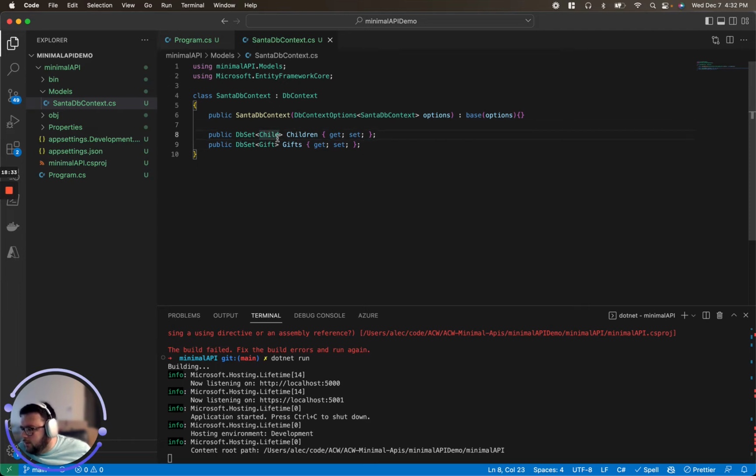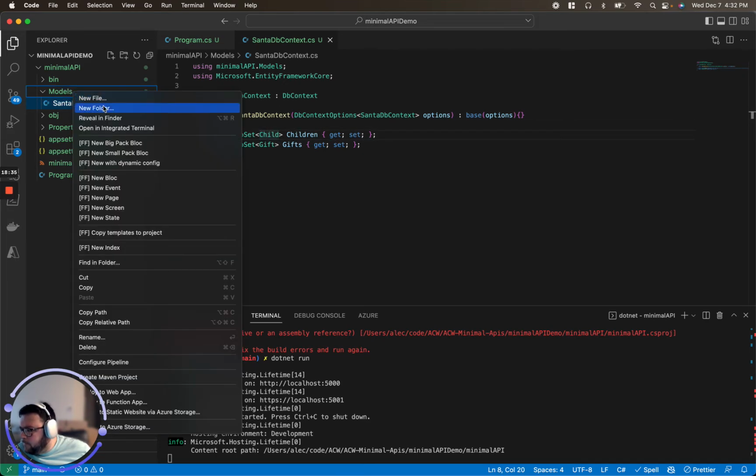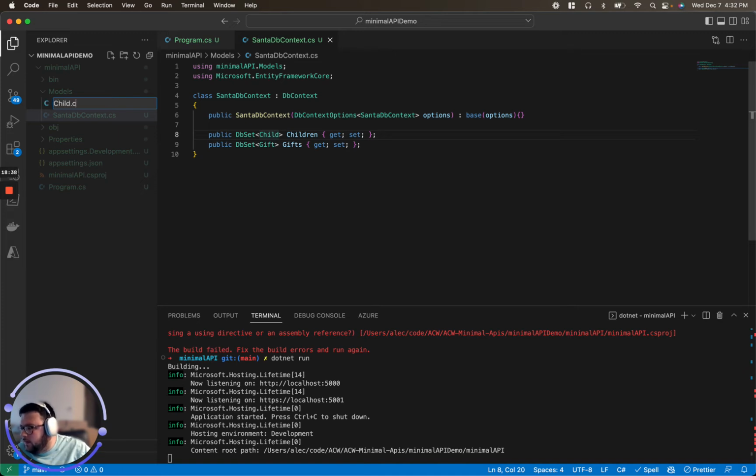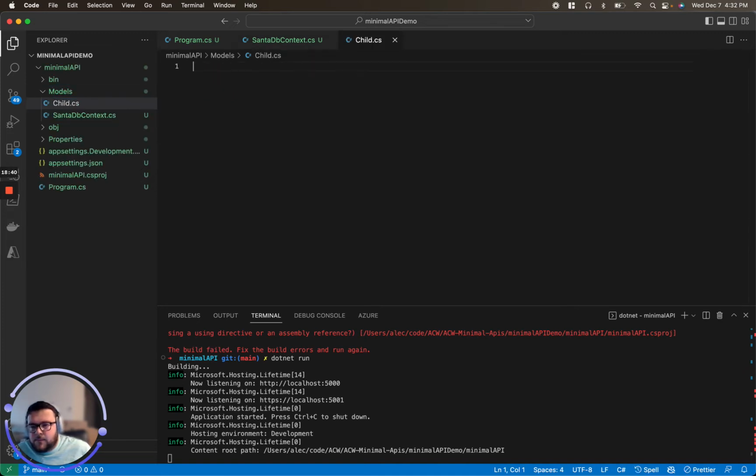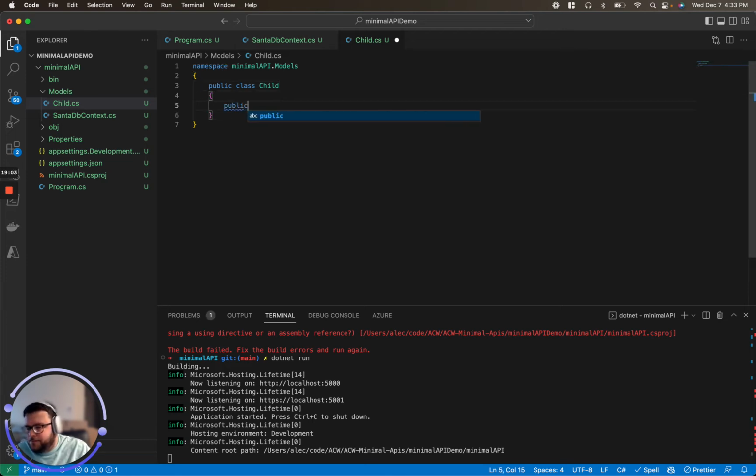Now it's not going to have any reference to a child. So I'm going to do a new file and do Child.cs. And we'll go ahead and give it a namespace, MinimalApi.Models. And it's going to be public class Child. And for this model, every child is going to have an ID by default. That's just so we can get an update by ID.